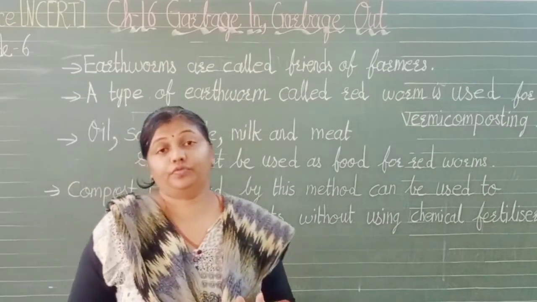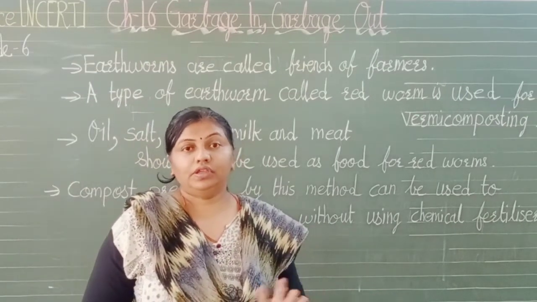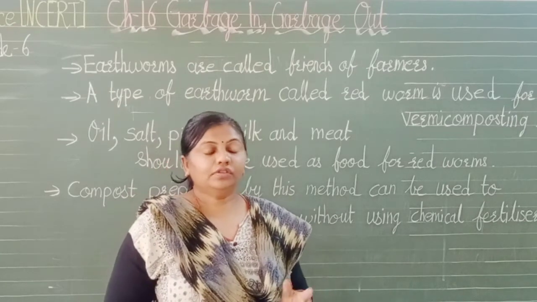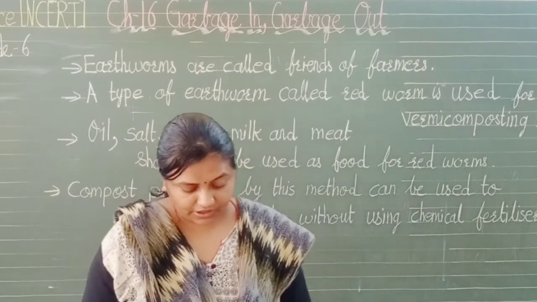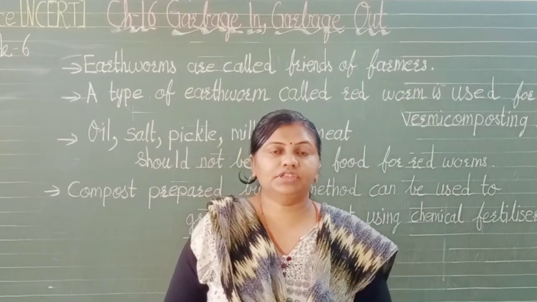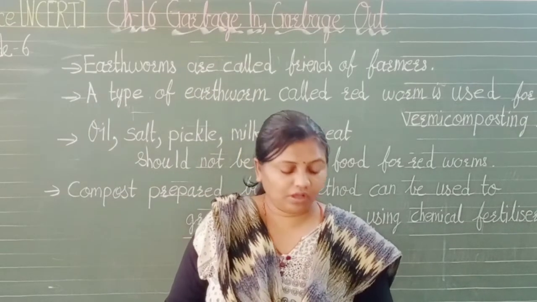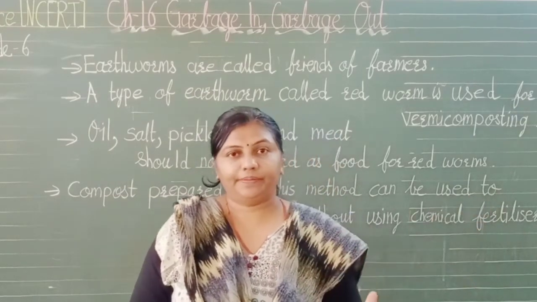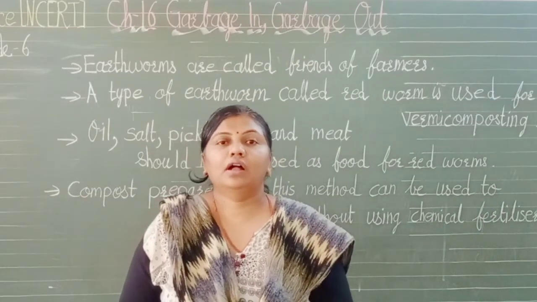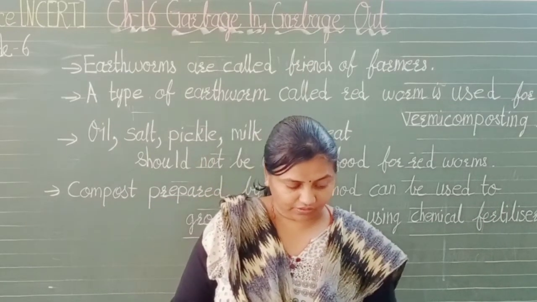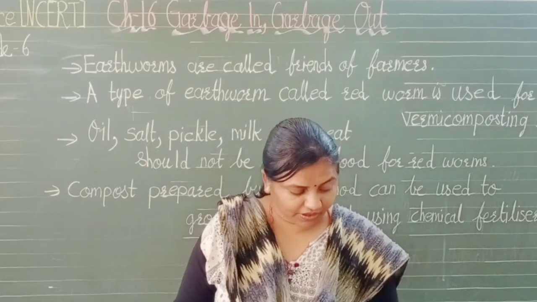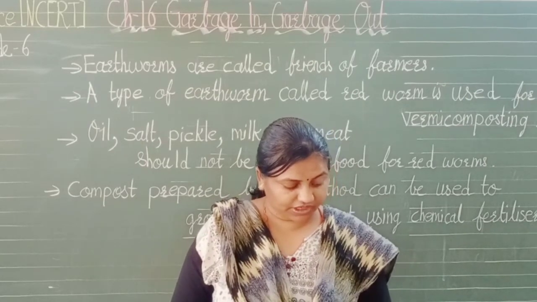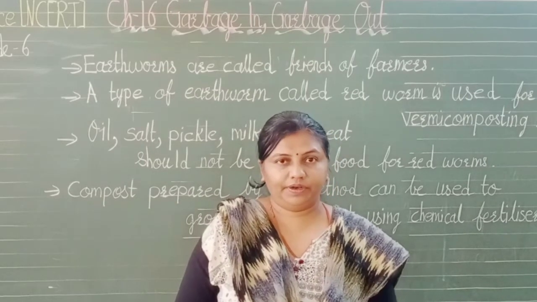But which things should not be given to it? Okay, how does vermicomposting take place? For vermicomposting, first of all, we have to dig a pit and spread sand over it. Spread a net or a kitchen mat at the bottom of the pit.